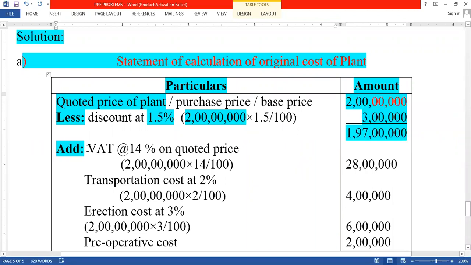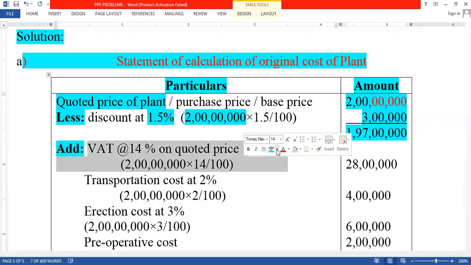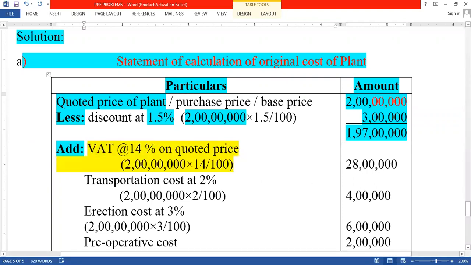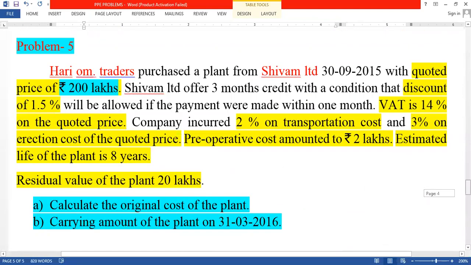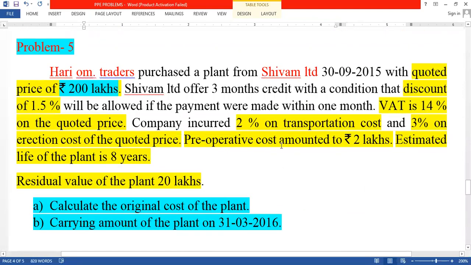After this, add. So what are the add items here? The first one is VAT. See in the problem, they have given VAT is 14% on the quoted price. So they clearly mention that VAT is 14% on quoted price.